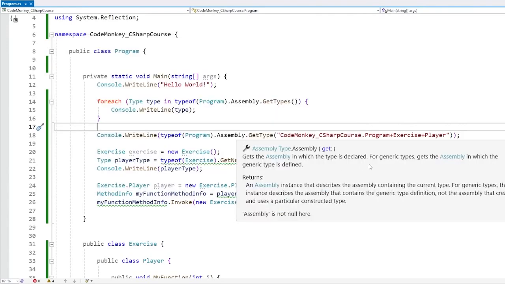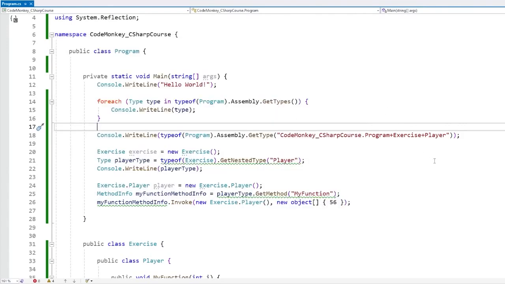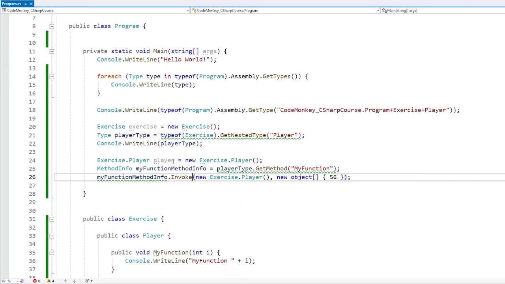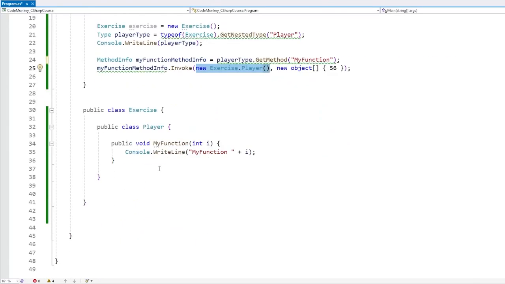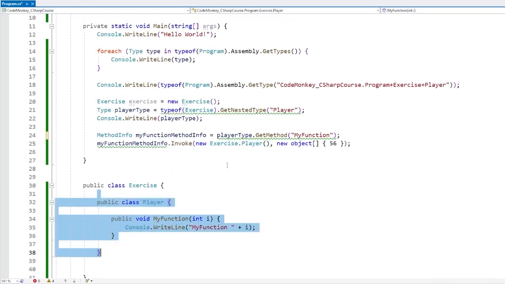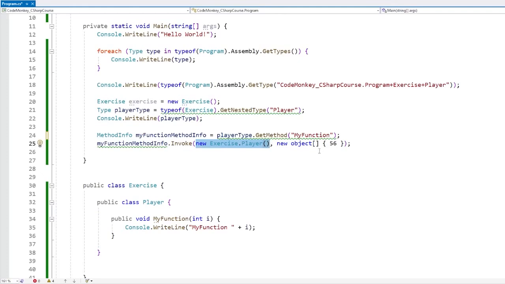So one more thing, like I mentioned a while ago, is dynamically creating objects of a certain type. For example, over here we constructed a brand new player and we used that to invoke the method. But again, if this code was written before the player class existed, then this would not be valid code. So we need to also dynamically create an object of that type. So over here we have the player type that we dynamically grabbed, and now with this one, we can create it.